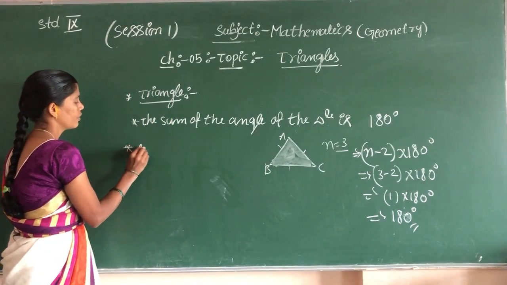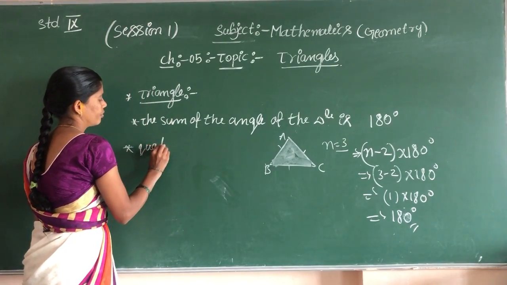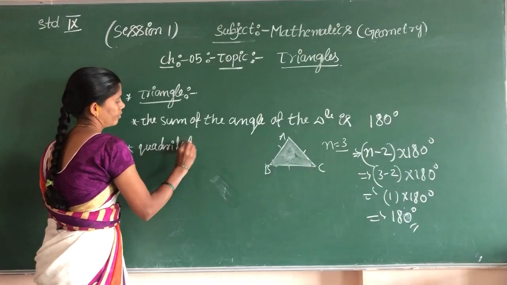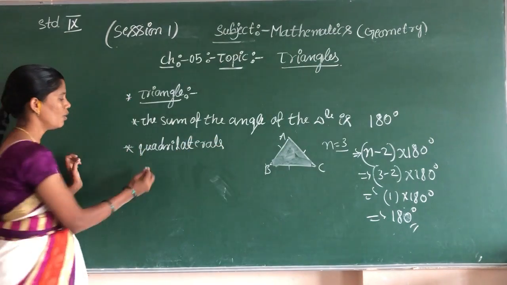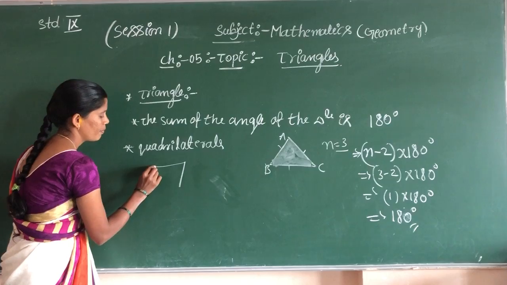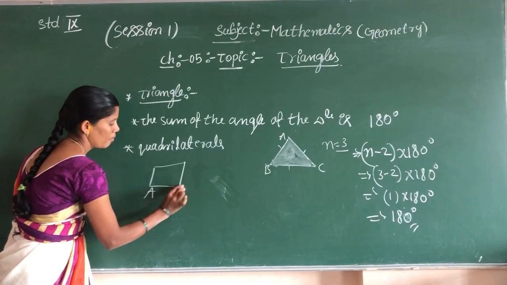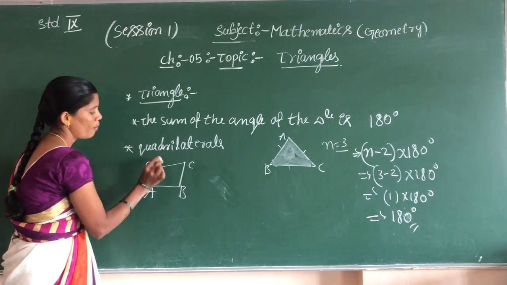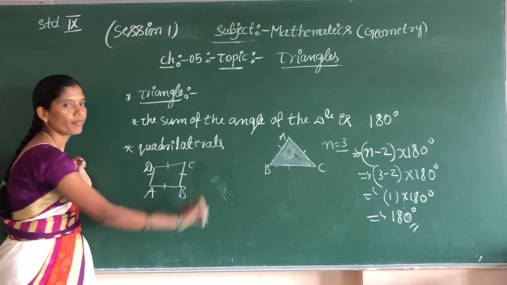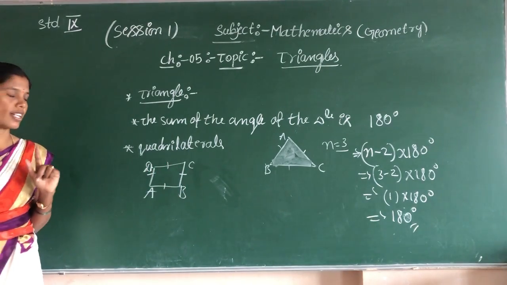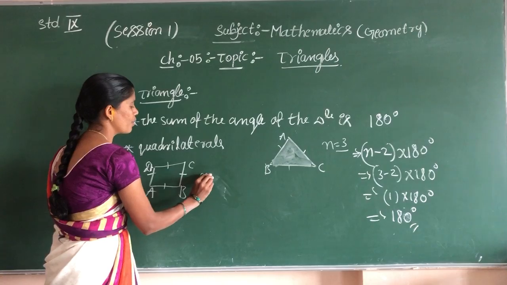Quadrilateral, how many? You don't know? So write a parallelogram ABCD. How many sides are there? 1, 2, 3, 4. The number of sides n is equal to 4.